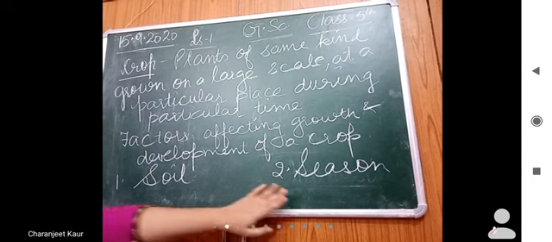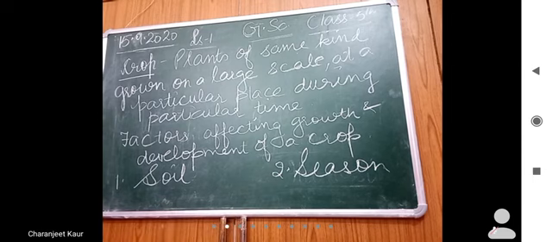Next factor is season. बच्चे, how do seasons affect the growth of a plant? A particular kind of crop grows well in a particular kind of season. For example, एक छोटी सी example देती हूँ. Wheat is grown in November, December, January. It grows well in winter season, right? If we try to grow wheat in April, May, June, July, it will not grow well.